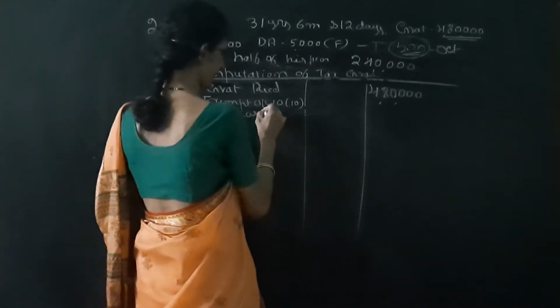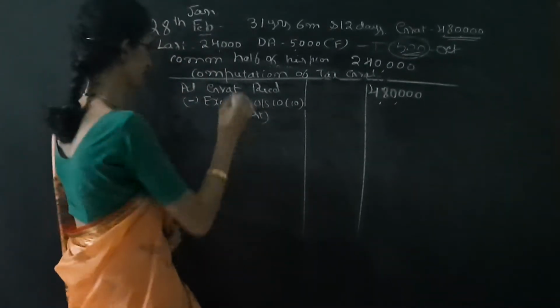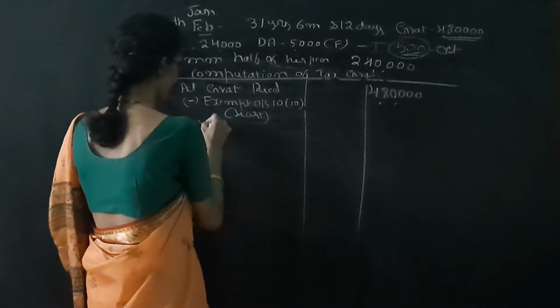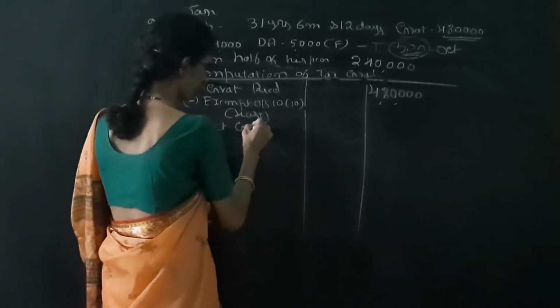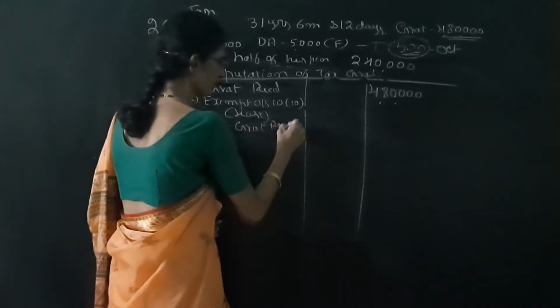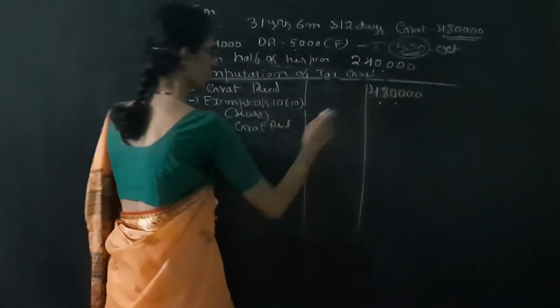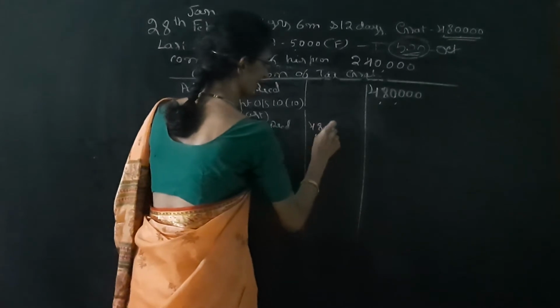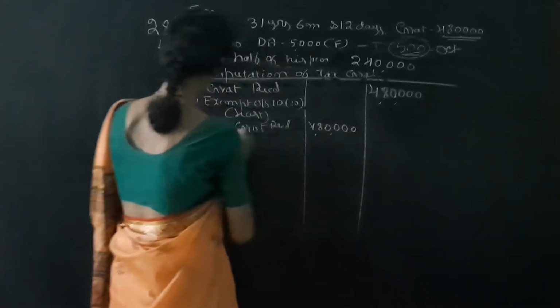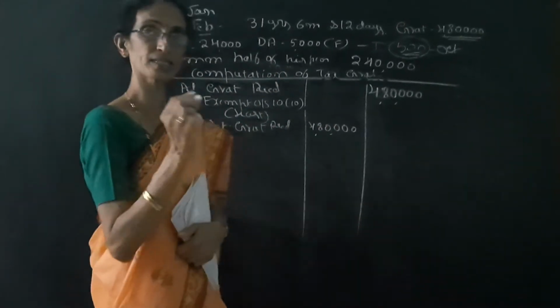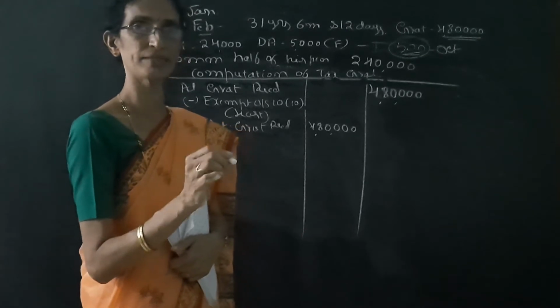Within brackets we have to write the list. First rule is actual gratuity received, which is the same, 4,80,000. Next, he is not covered under the Gratuity Act.